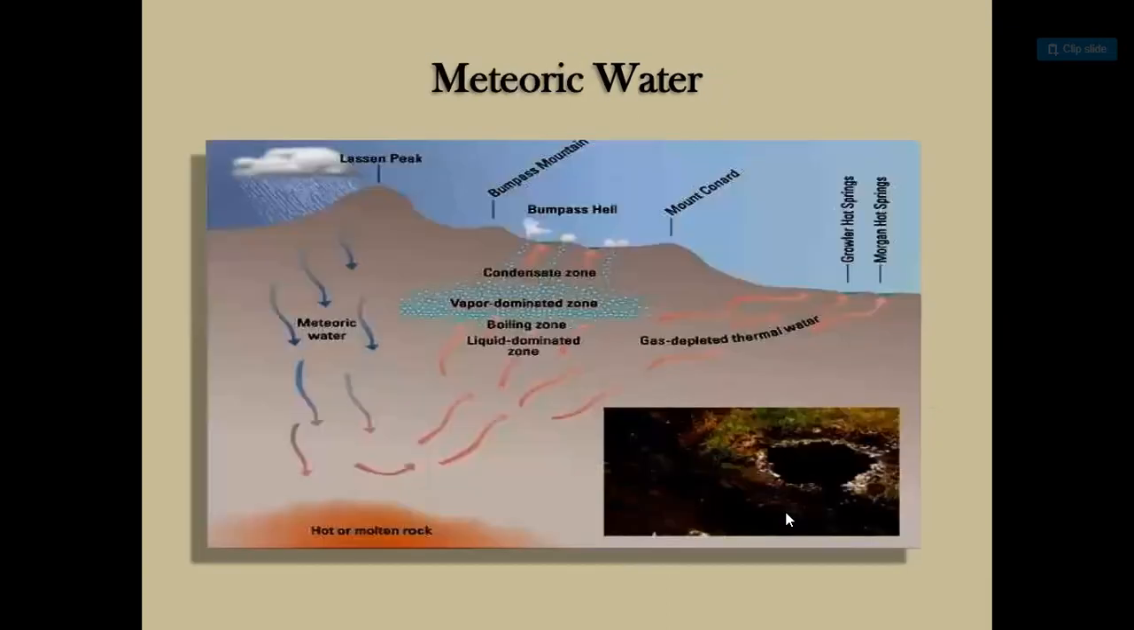So this is the meteoric water, hot or molten rock. In the meteoric water, there is gas depleted thermal water. Examples include hot springs and gas depleted thermal water. These are just some examples of meteoric water.